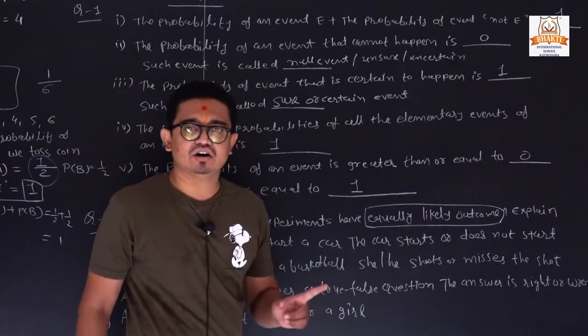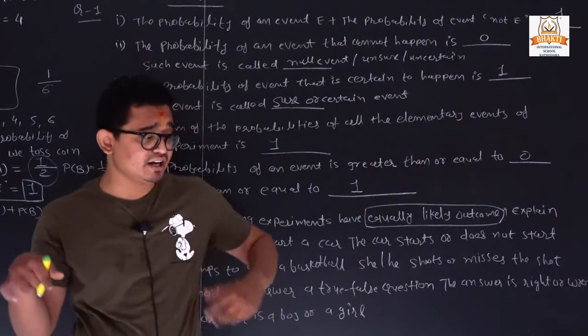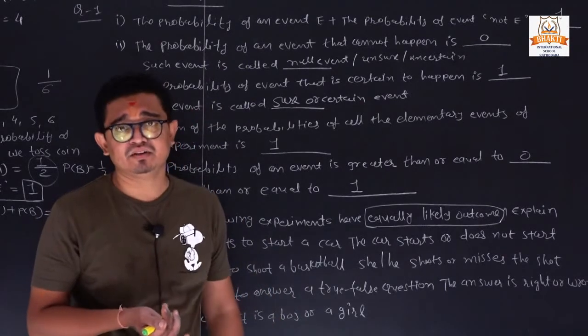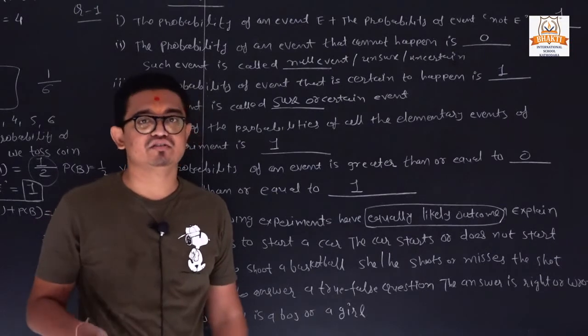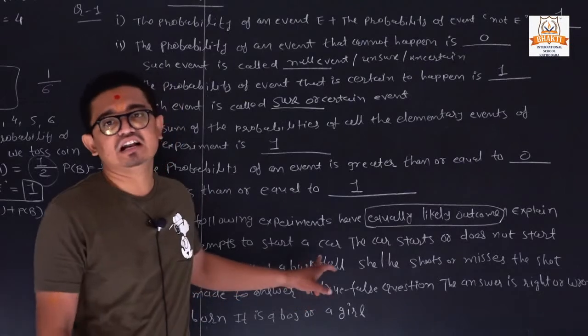outcome, because it depends on so many factors. Sometimes we forget to switch the key. Clear? So they cannot start the car, and sometimes the battery is low, so we also cannot start our car. So it is not an equally likely event.